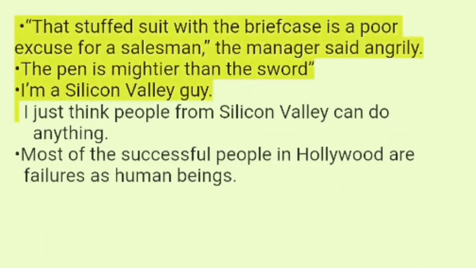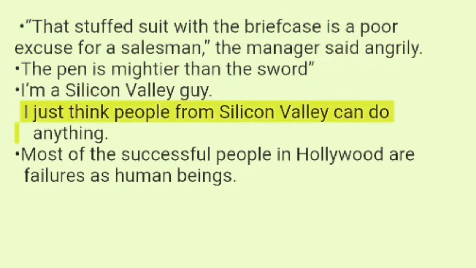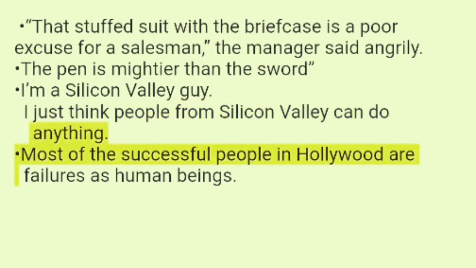That stuffed suit with the briefcase is a poor excuse for a salesman, the manager said angrily. The pen is mightier than the sword. I'm a Silicon Valley guy. I just think people from Silicon Valley can do anything. Most of the successful people in Hollywood are failures as human beings.